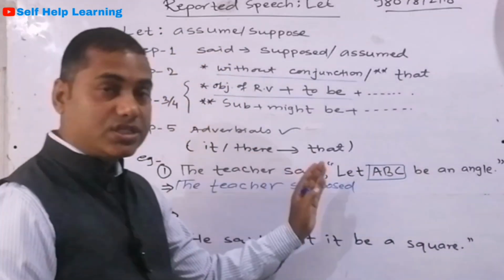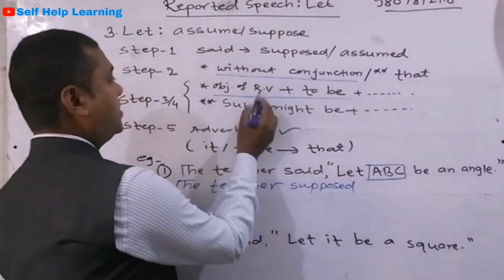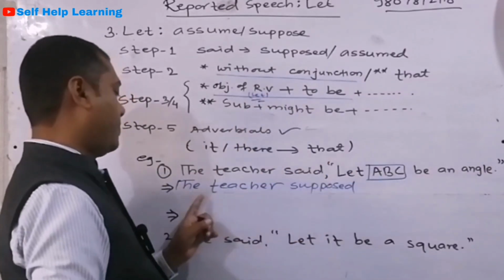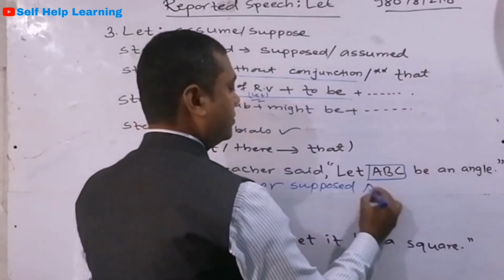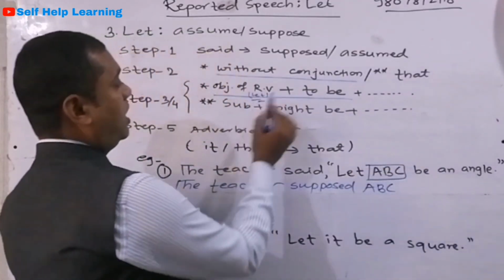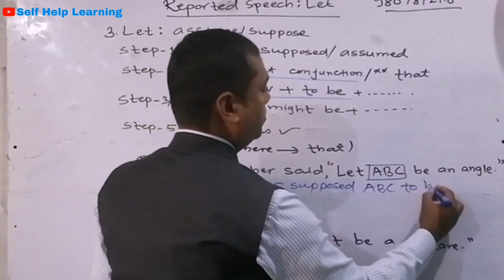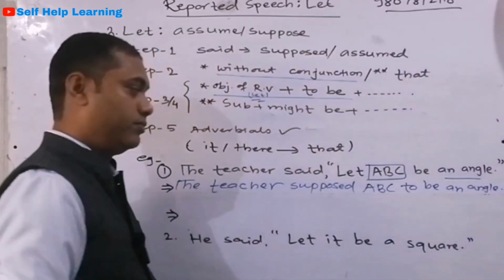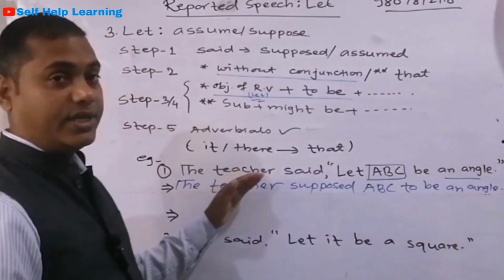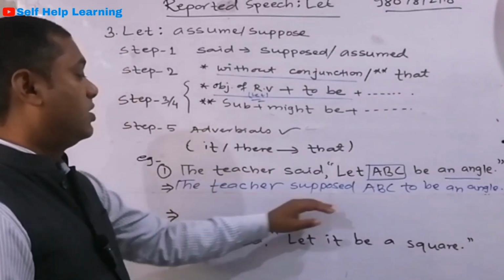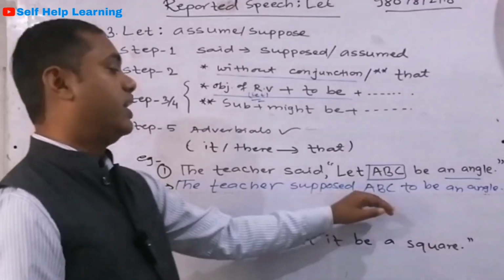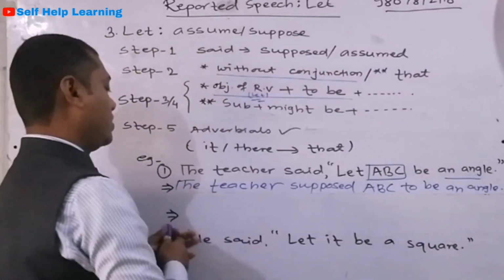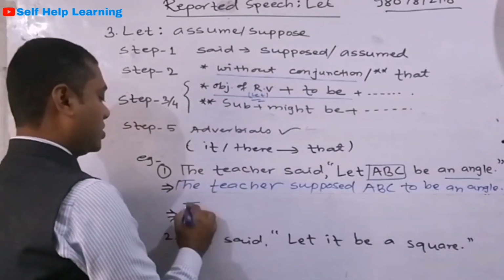Okay, just after let, this object is the object just after let. So what is that? ABC, the teacher supposed ABC to be, and the remaining part an angle. See this. This is one way of changing from direct to indirect speech. The teacher supposed, or the teacher assumed ABC to be an angle, or take that conjunction. Then after taking that conjunction, what happens?